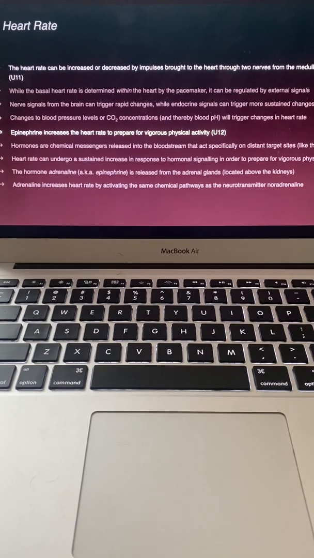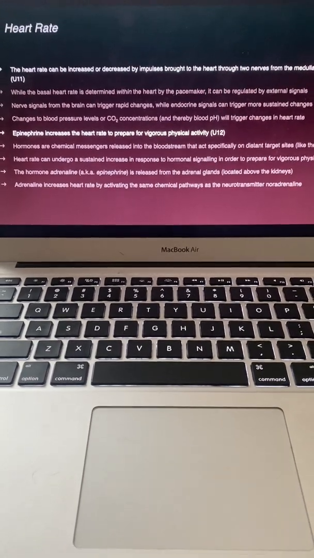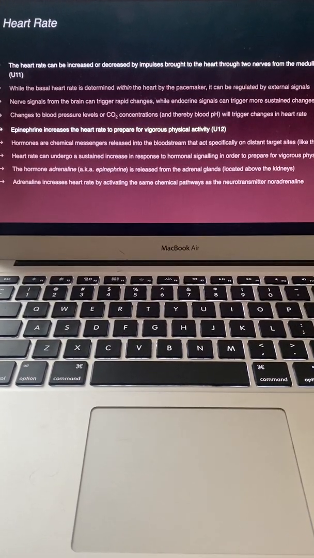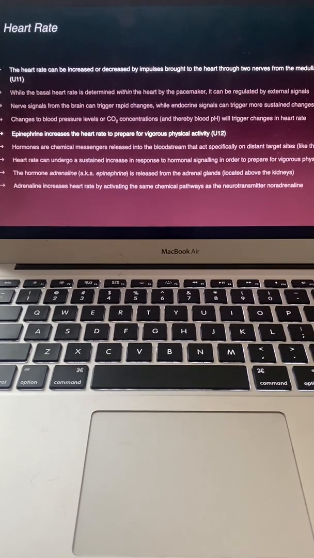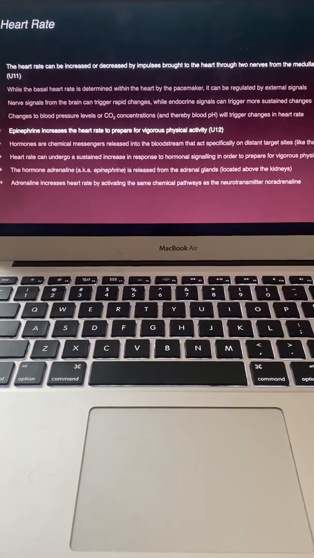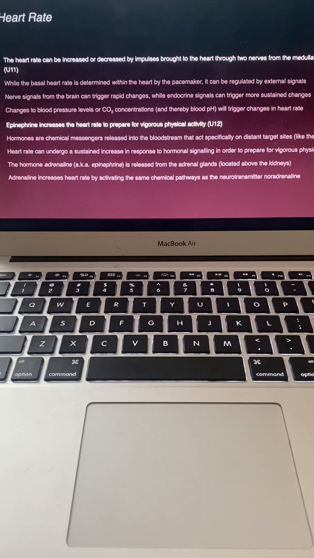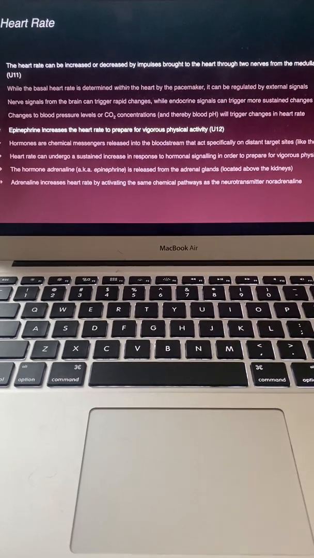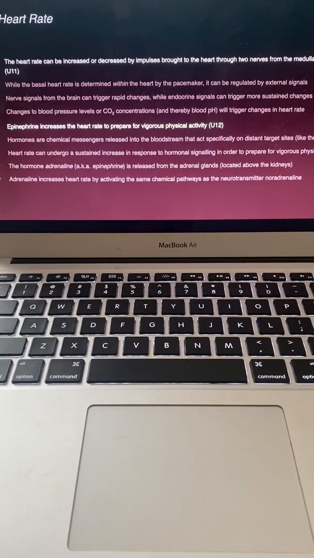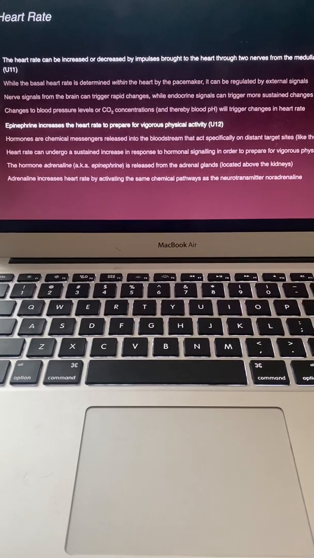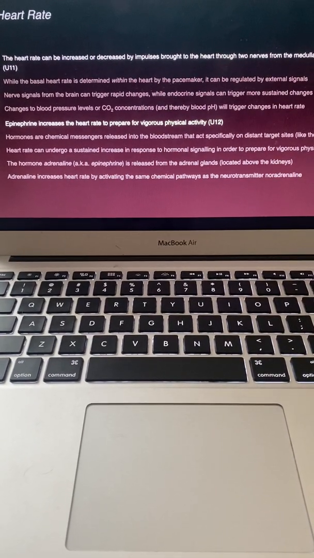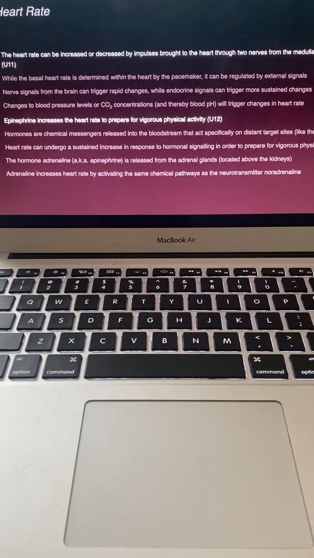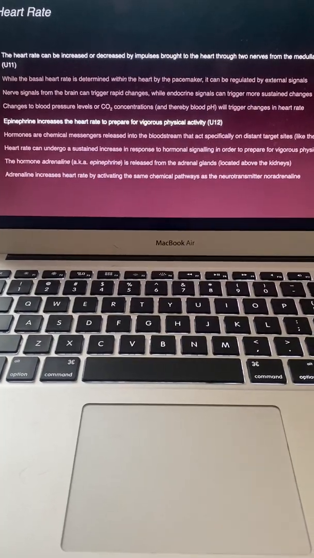Hormones are chemical messengers released in the bloodstream that act specifically on distant target sites. Heart rate can undergo a sustained increase in response to hormonal signaling in order to prepare for vigorous physical activity. The hormone adrenaline is released from adrenal glands. Adrenaline increases heart rate by activating the same chemical pathways as the neurotransmitter noradrenaline.